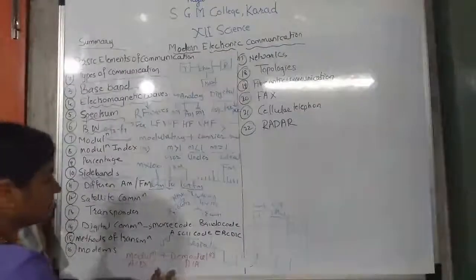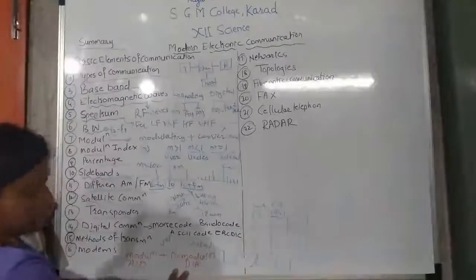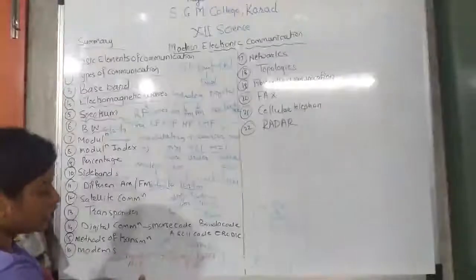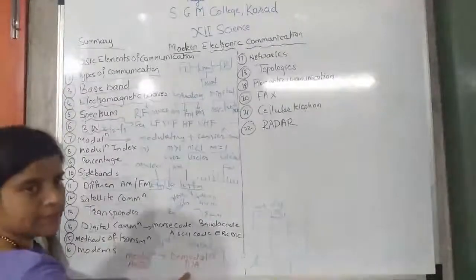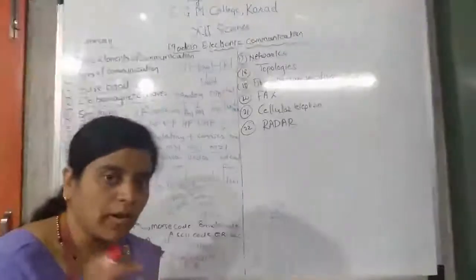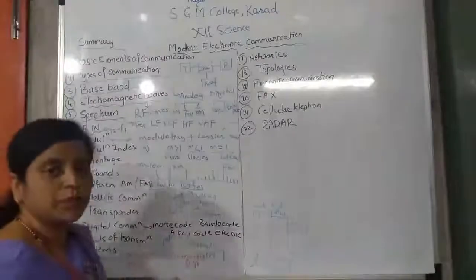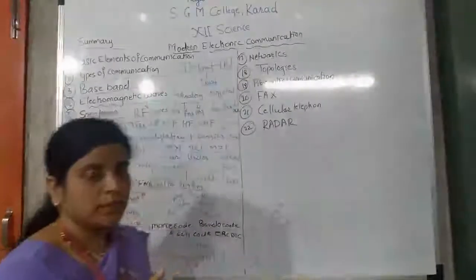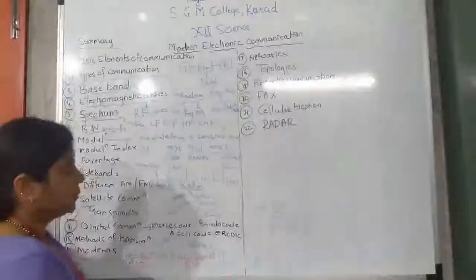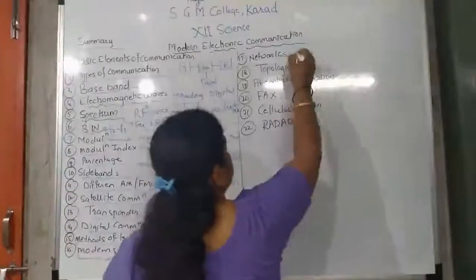So both concepts are there in modems, analog and digital. Analog signal converted into digital signal is called modulation, and digital signal converted into analog signal is called demodulation, and both are present in the modem. So these modems are the interface between two computers. The device you interface between the two computers is called the modem. Next is networks.